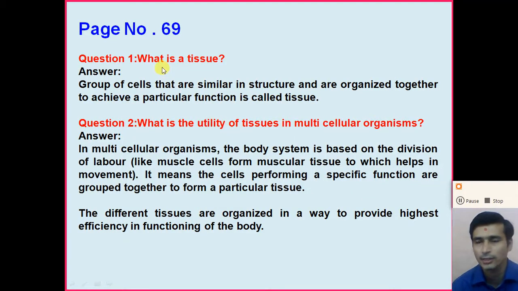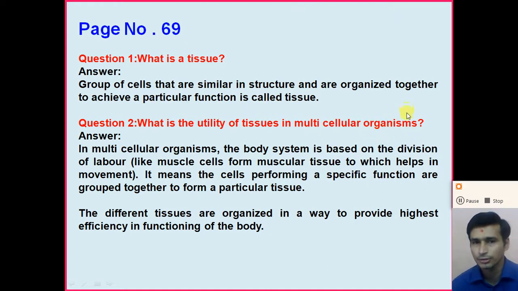First, the question on page number 69, question number 1: What is tissue? Dear student, we know what we mean by tissue. A group of cells that are similar in structure and are organized together to achieve a particular function is called a tissue. So a tissue is nothing but a group of various cells that are similar in structure and organized together to achieve a particular function. And question number 2: What is the utility of tissues in a multicellular organism?